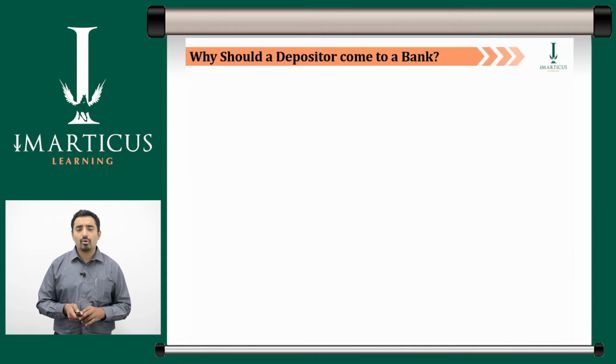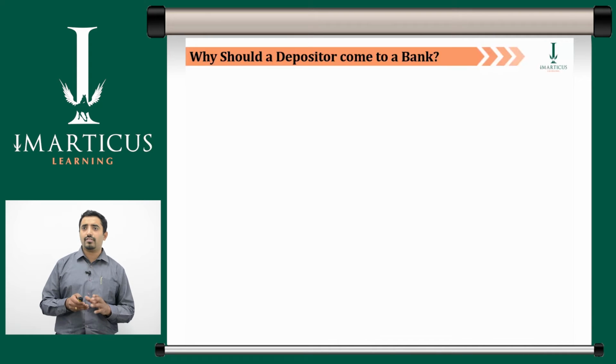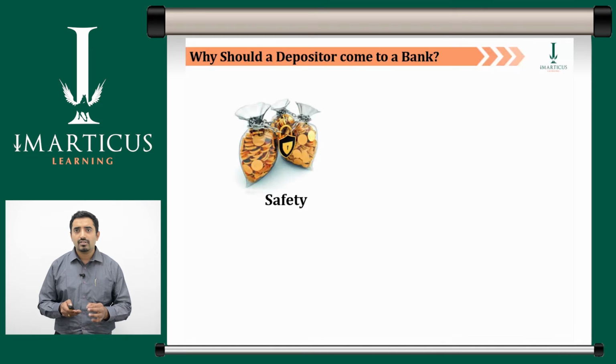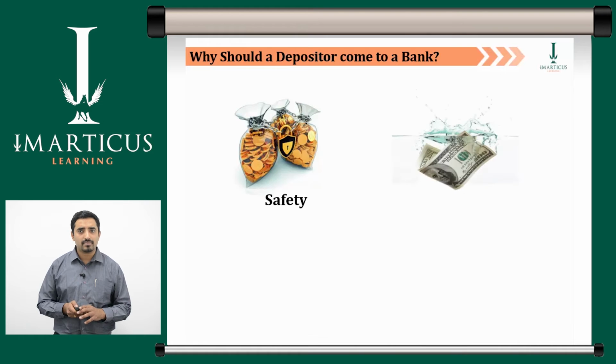So why should a depositor come to a bank? Banks are preferred over other financial institutions because they fulfill the expectations of depositors across various criteria. Firstly, we have safety. Banks are considered to be the safest and most trustworthy institutions. This belief attracts depositors at relatively cheaper rates.